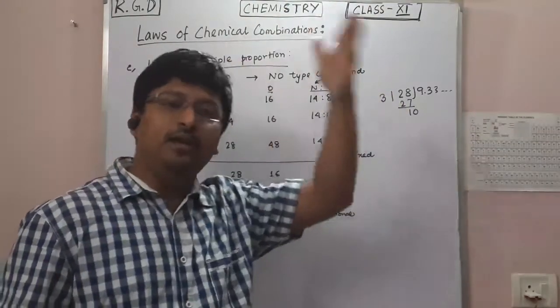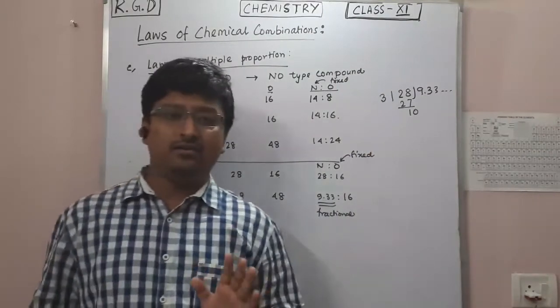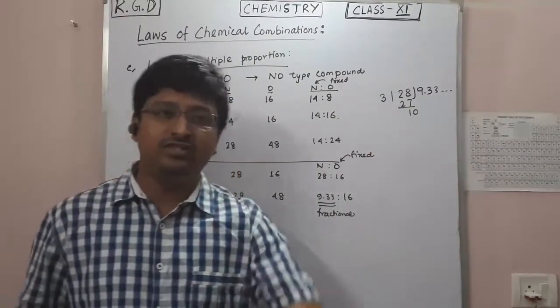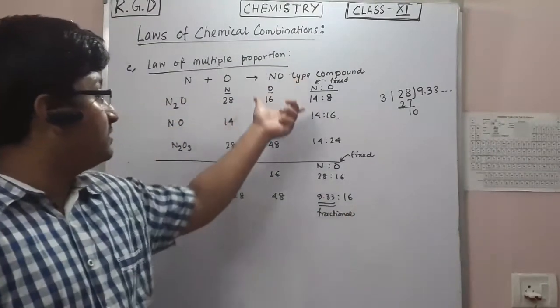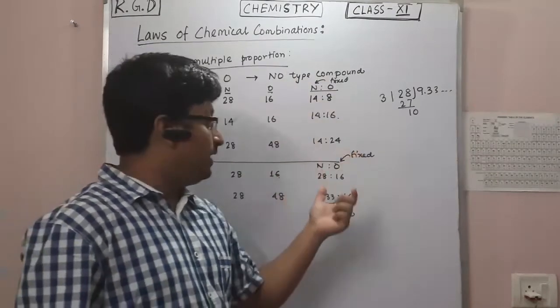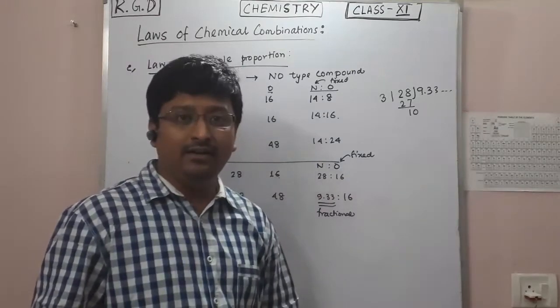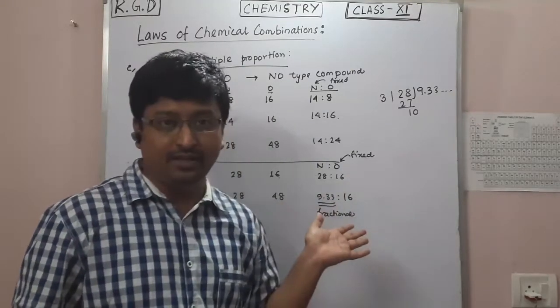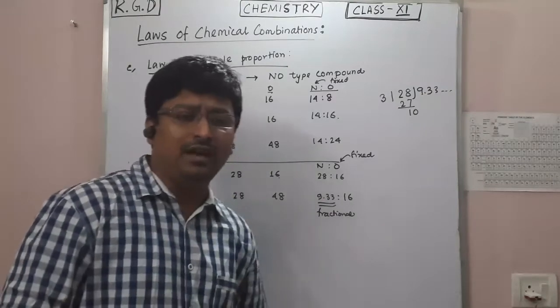Let's say someone gives you a metal oxide, they will tell you to fix the mass of metal or fix the mass of oxygen. In this case, if you fix nitrogen, the law is applicable, but if you fix oxygen, the law is not valid. This is an exception case.